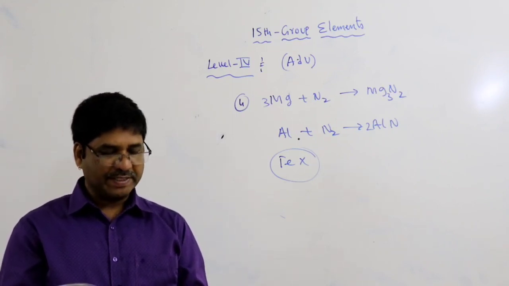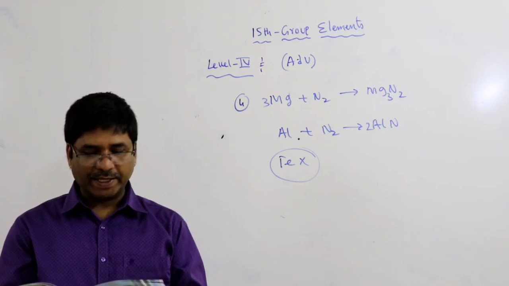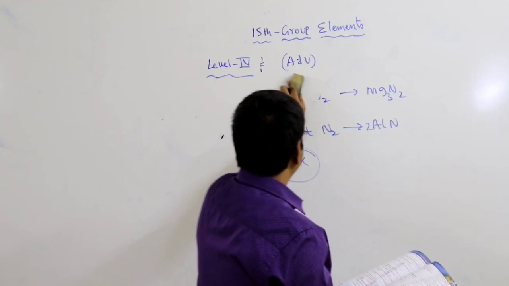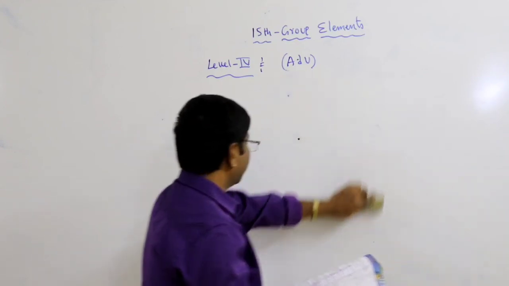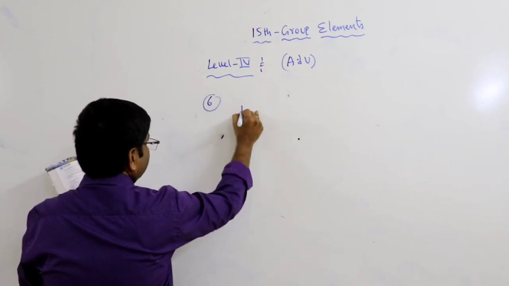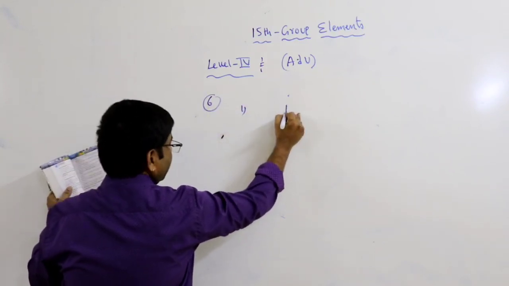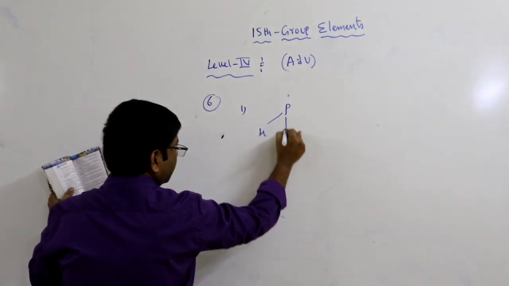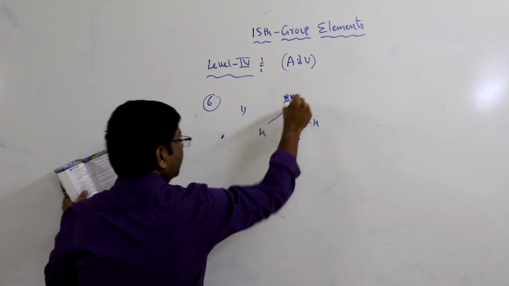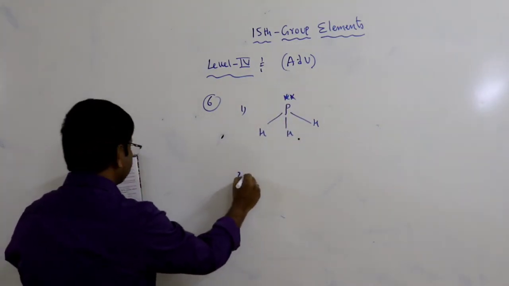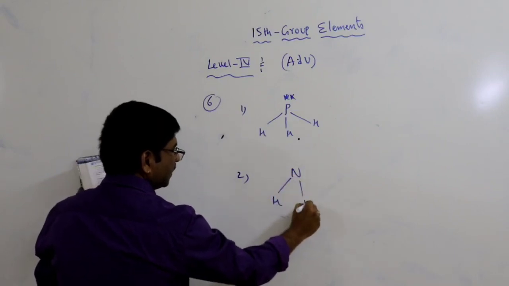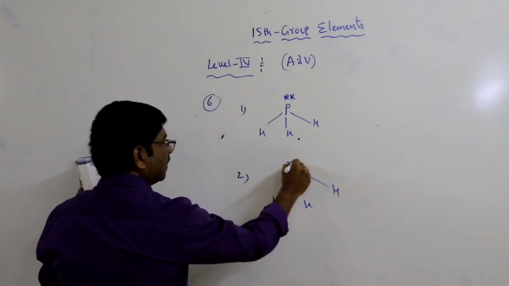Next, question number 6. The molecules having a pyramidal shape are: first option is PH3, phosphorus, hydrogen, hydrogen, hydrogen, with a lone pair. Second option NH3, nitrogen, hydrogen, hydrogen, hydrogen, with a lone pair.